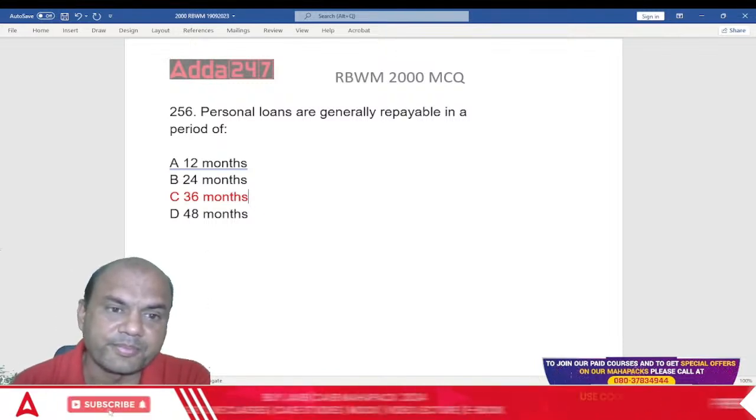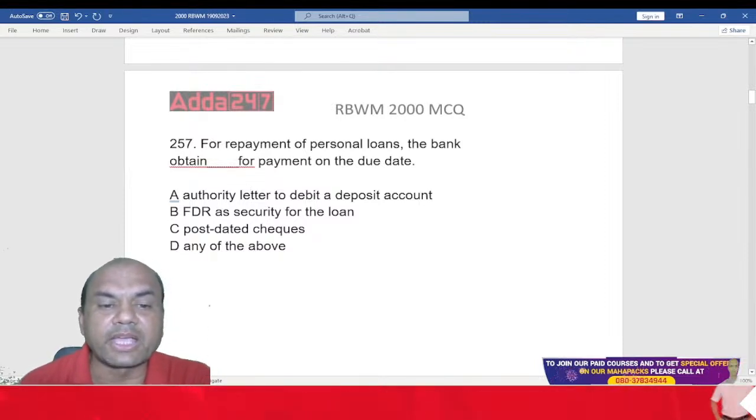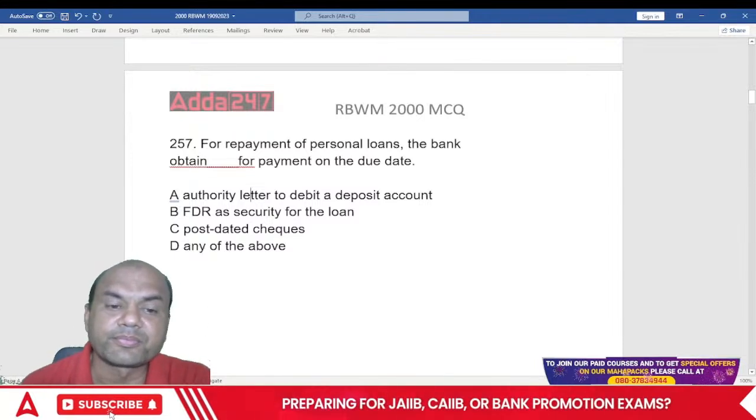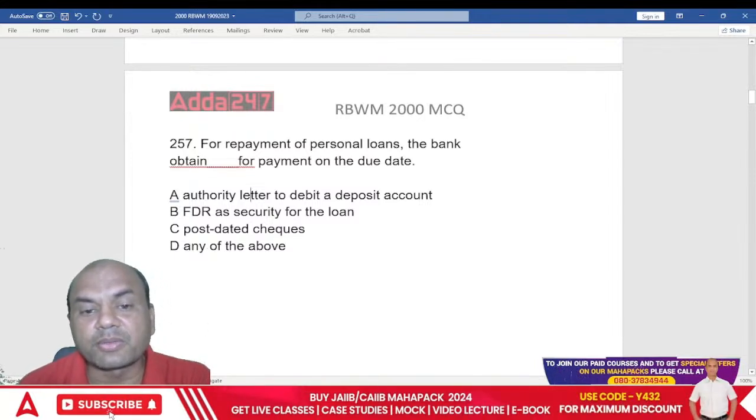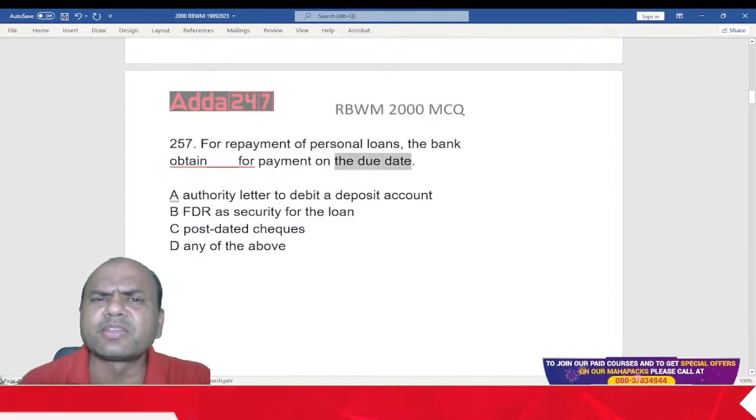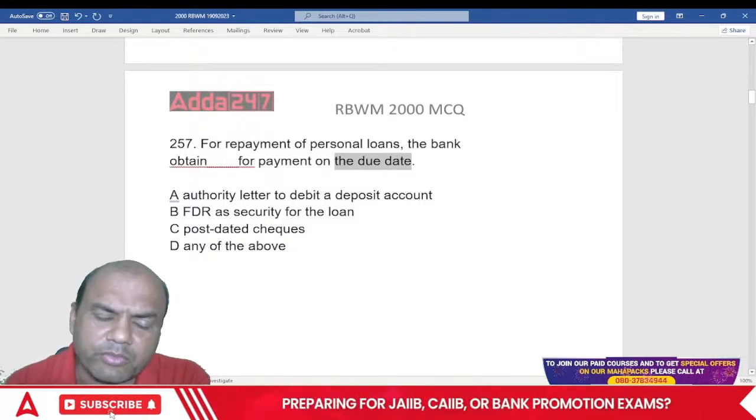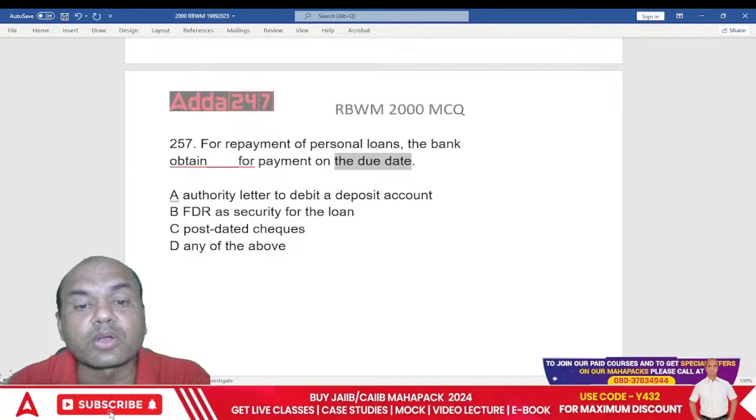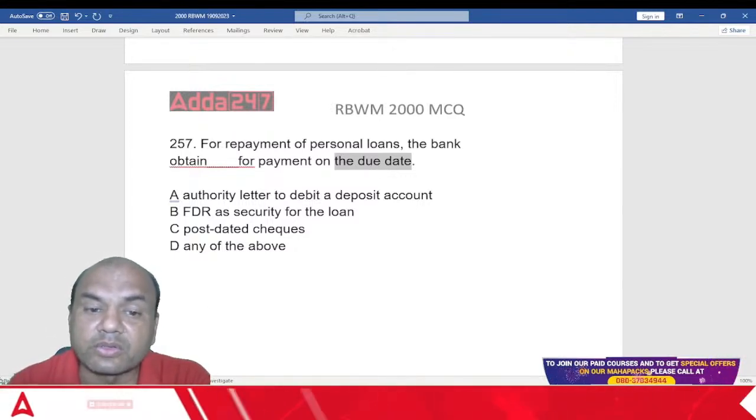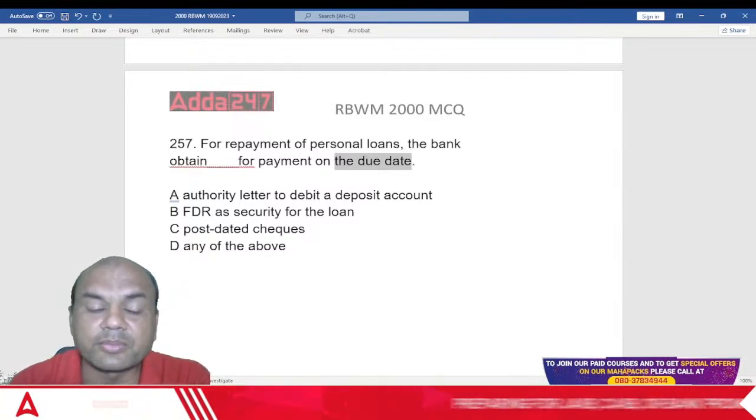Okay. Chalo, next one. For repayment of personal loans, banks obtain dash for payment on the due date. So what do the banks obtain? On the due date, the customer should pay. Means every month we have that EMI date, right? So for that date, what do the banks take? A, authority letter to debit a deposit account; B, FDR as a security for the loan; C, post-dated cheques; D, any of the above.